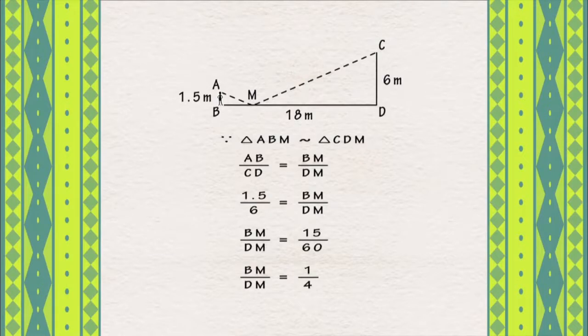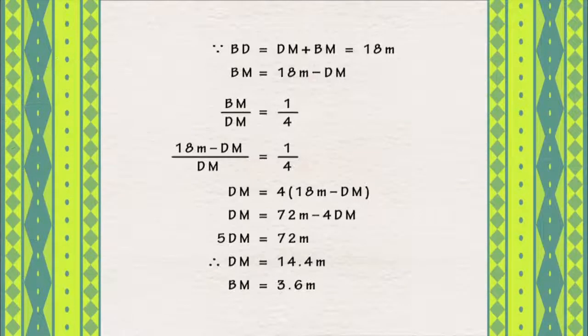Since all corresponding sides of similar figures are proportional, it is found that BM to DM is equal to 1/4. Since we know that the length of BD is 18 meters, we can apply BM to DM equals 1/4 to work out that DM is 14.4 meters and BM is 3.6 meters.